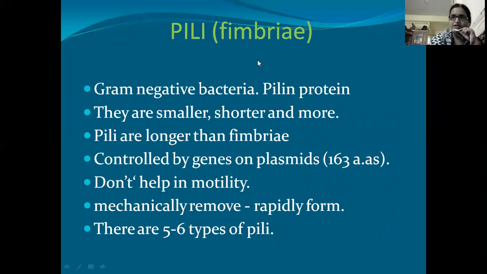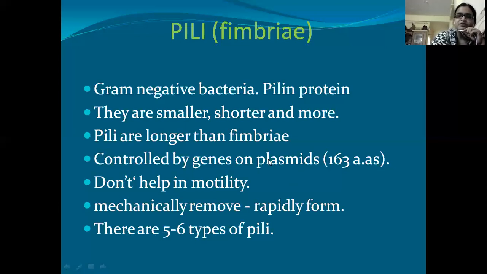Coming to the second part, that is pili, also called fimbria. Pili can be seen in gram negative bacteria, and as flagella is made of flagellin protein, pili is made of pilin protein. Compared to flagella, they are smaller, shorter, and more in number. Pili are longer than fimbria; these two terms have a minor difference. The formation of pili is controlled by genes present on plasmids.